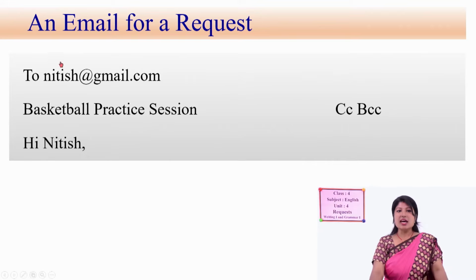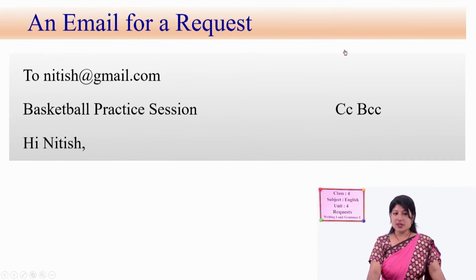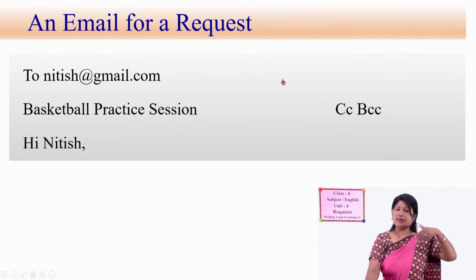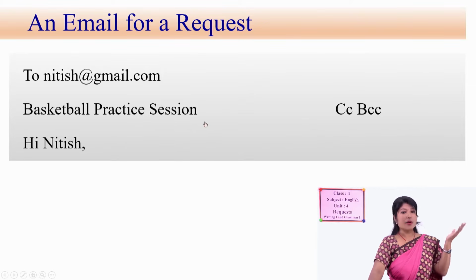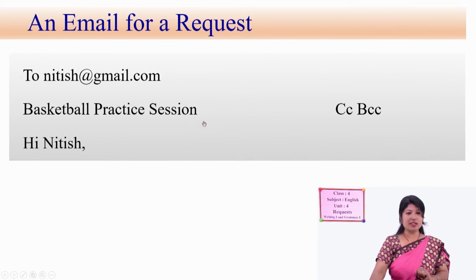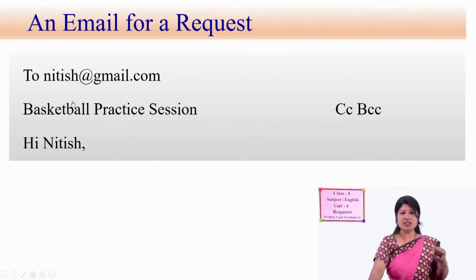This one is an email for a request, right? Last time we read this. An email for request. What was there? Let's revise the parts as well, so we will be able to write a reply well. These are different sections, different bars where we write certain specific things.